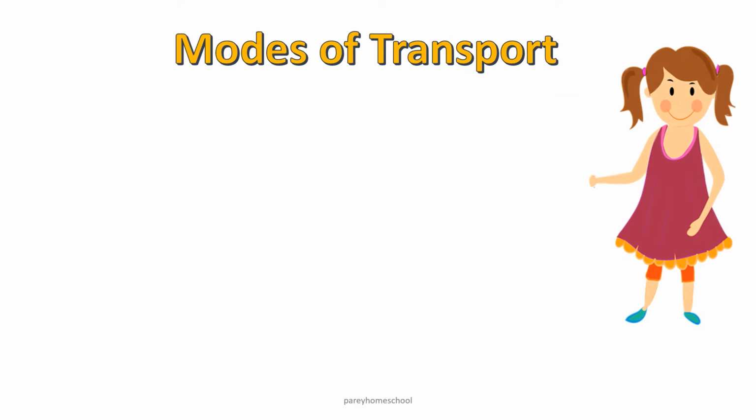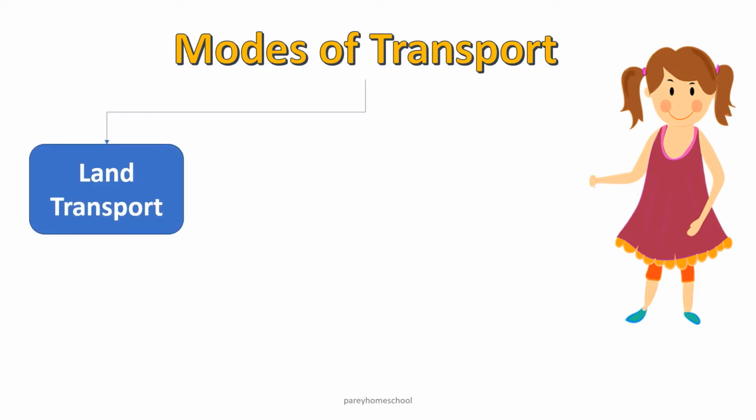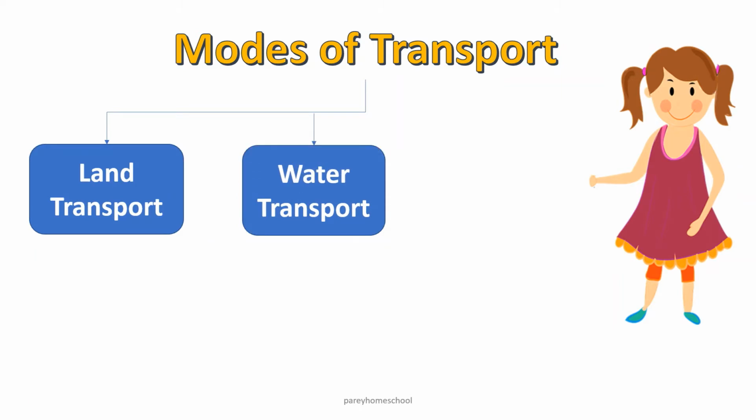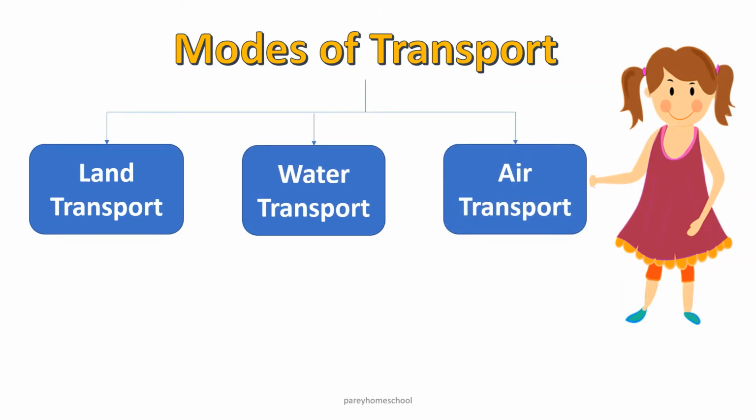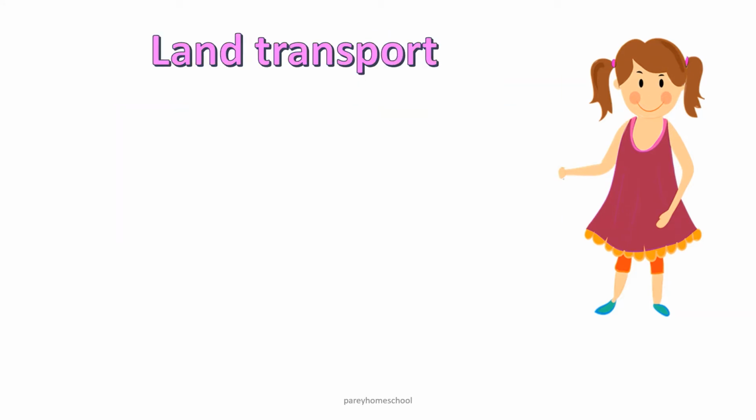Now we will see which are the different modes of transport. There are 3 modes of transport: land transport, water transport, and air transport. Now we will see all these modes one by one.